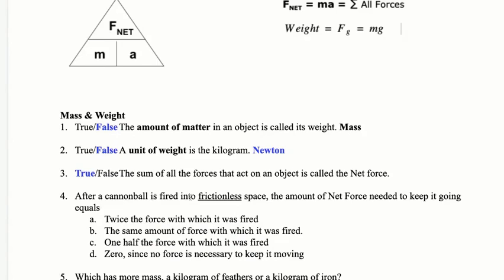Now, this part is kind of extra information. It's not super needed. What I need to know is the cannonball is moving and there's nothing acting on it. There's no friction, there's no push or pull, there's no gravity on it, there's no normal forces, there's no nothing. If I were to draw a diagram, it would be a whole lot of nothing. It would just be a ball.